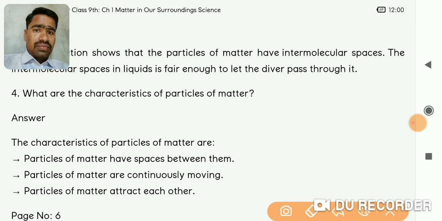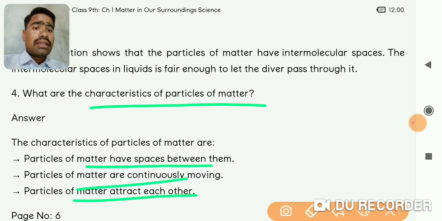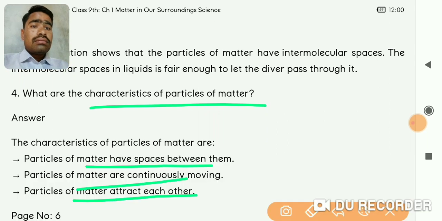Then the next question is, what are the characteristics of particles of matter? As we have discussed earlier, matter has space in the particles, the particles are continuously moving, and the particles of matter attract each other. These are the main characteristics of the particles of matter. First is space. The particles have space in them.